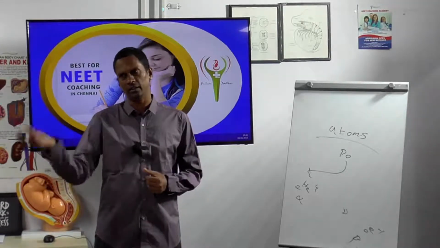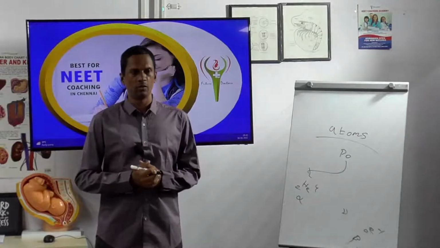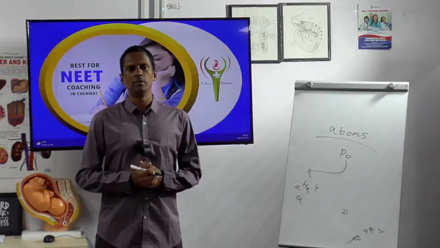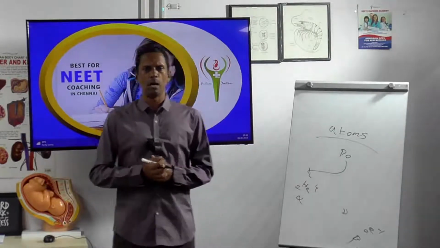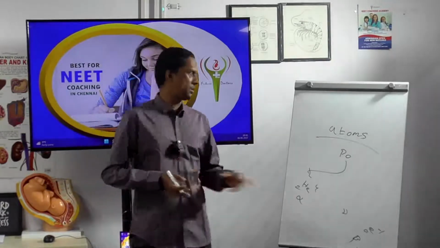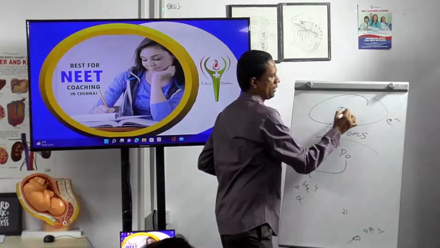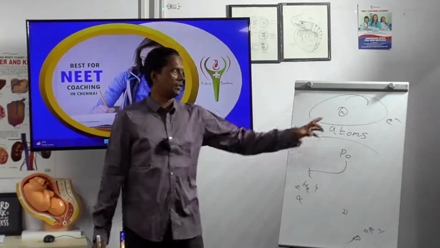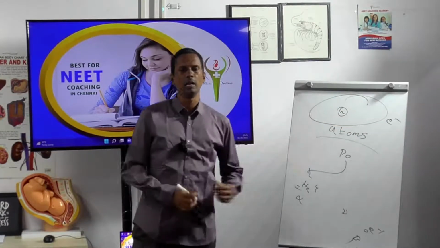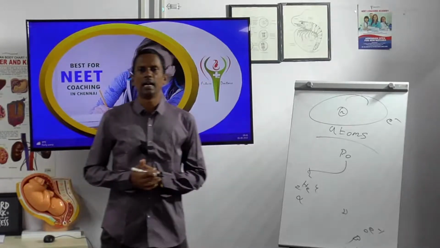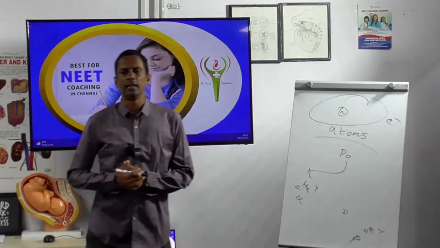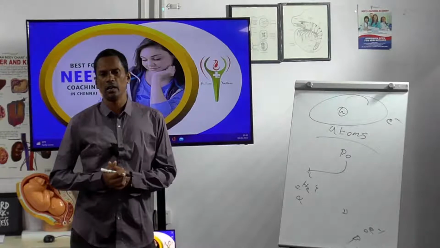If it's unstable, it gives rise to a stable molecule. So what makes the main contribution? The main contribution comes from the nucleus and electron. The nucleus and electron decide the main criteria for the stability of the molecule.